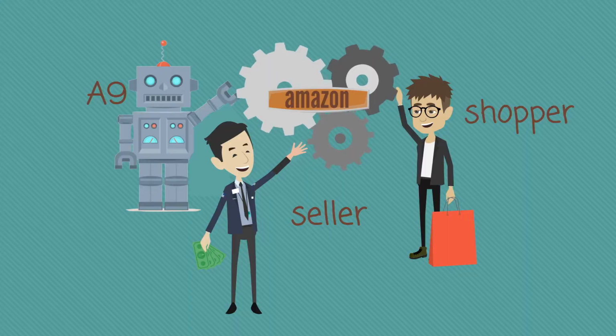Next, I will explain the role of the seller, the shopper, and the Amazon algorithm individually. By segmenting the role of each of these players, you will get to see how the cogs of the wheel work separately. By looking at it from different angles, it will give you a really good idea of how the engine of the PPC platform works.